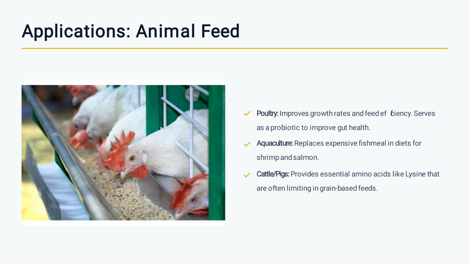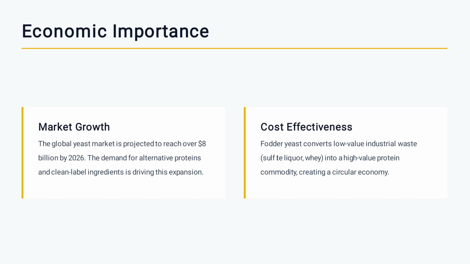Application: animal feeds. Poultry: improves growth rates and feed efficiency. Serves as a probiotic to improve gut health. Aquaculture: replaces expensive fish meal in diets for shrimp and salmon. Cattle and pigs: provides essential amino acids like lysine that are often limiting in grain-based feeds.